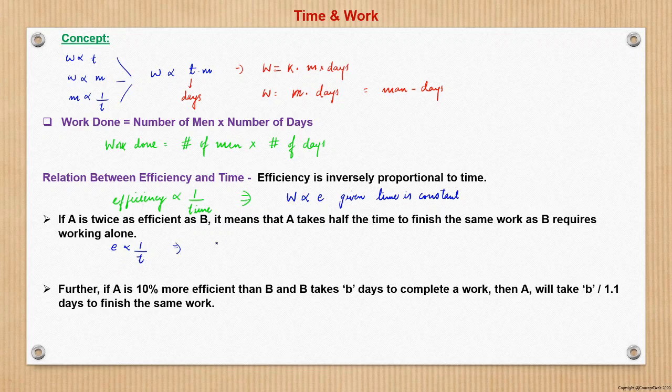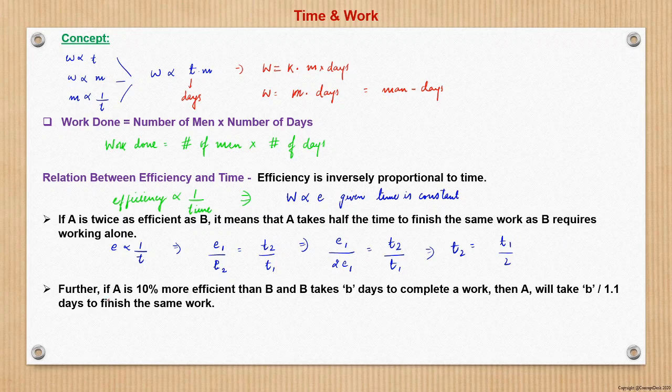So from here we can write that E1 by E2 is equal to T2 by T1, because this is inversely proportional. Say suppose in this case E1 is E1 only, and E2 is 2 times E1. This is equal to T2 by T1. Suppose E1 and T1 are given and 2 E1 is given. So from here we can say that T2 is nothing but T1 by 2. So a person with double the efficiency will finish the work in half the time taken by A. That is what is given here.